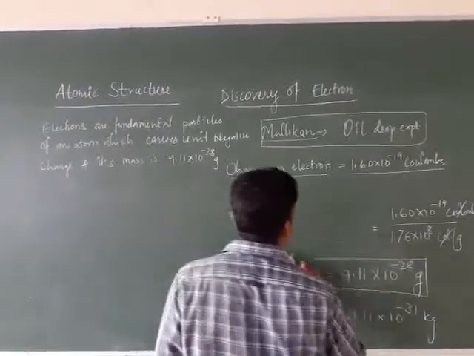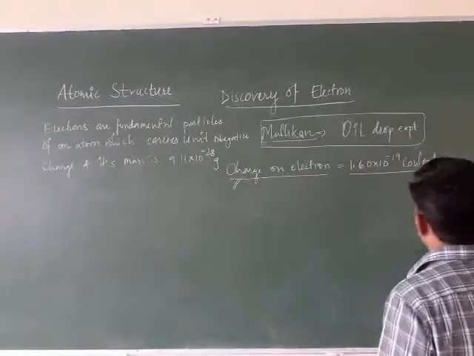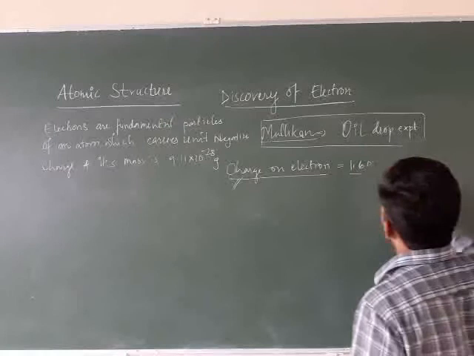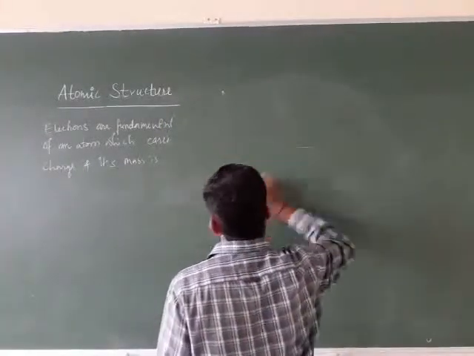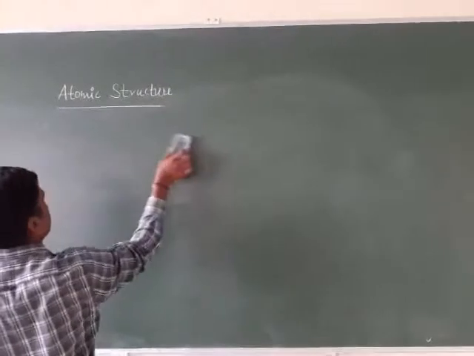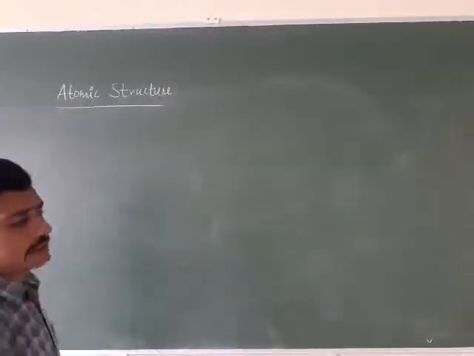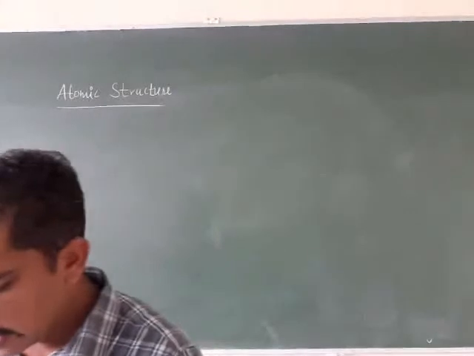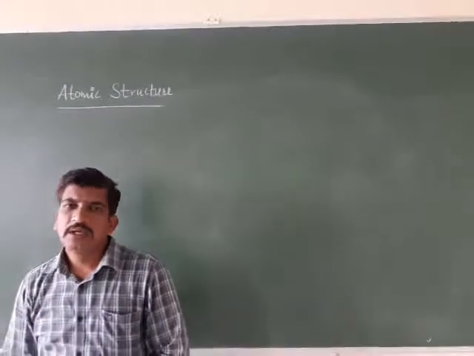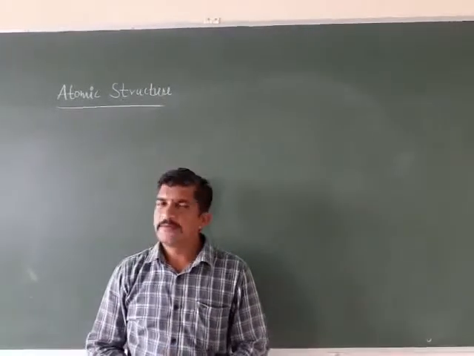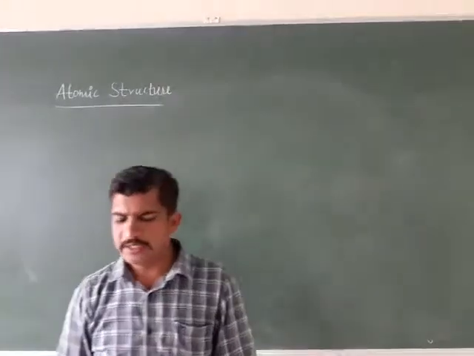Now these are electrons. So electrons can be generated in this discharge tube also. Otherwise we can generate the electron out of discharge tube. So the origin of this electron: the electrons can be obtained by heating metal filament very strongly. Whenever you heat metal filament very strongly, you will get the electron.